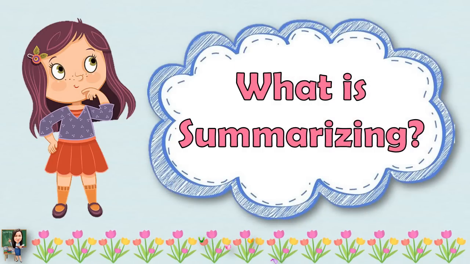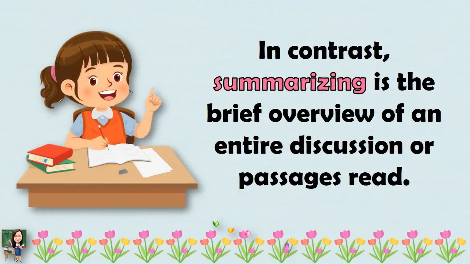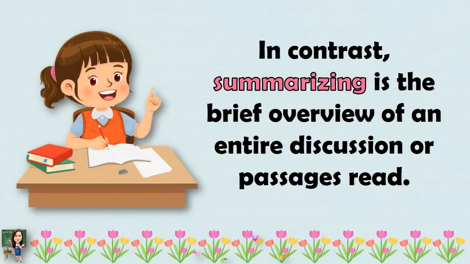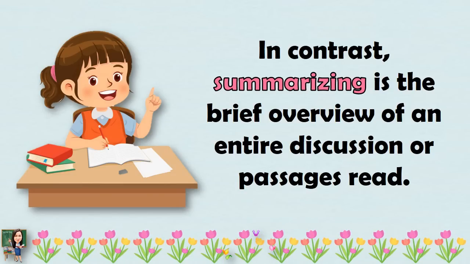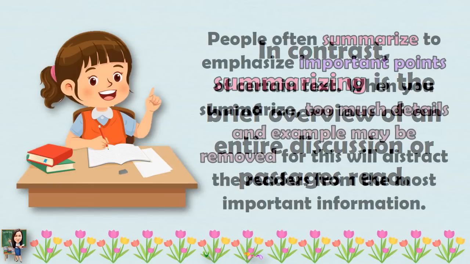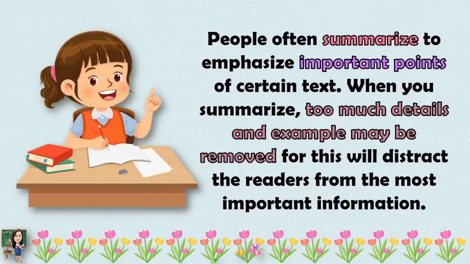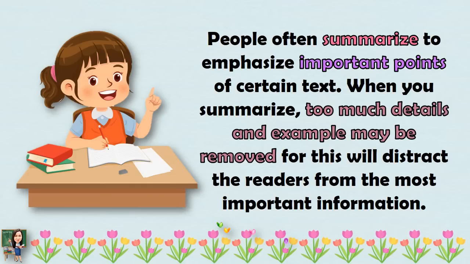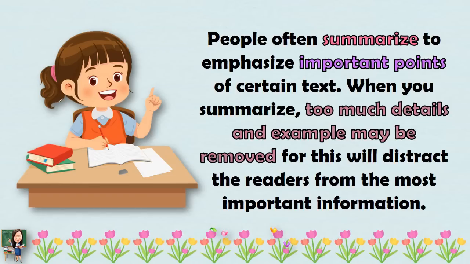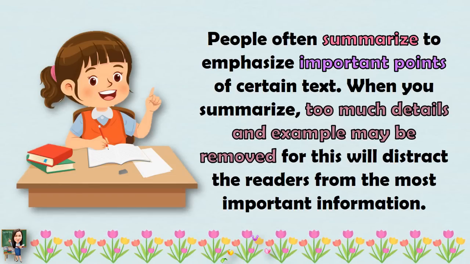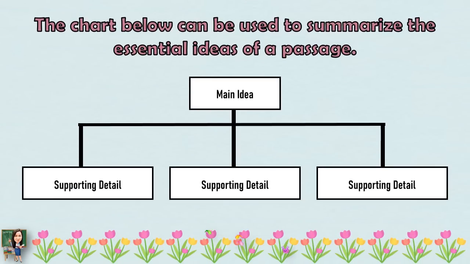What is summarizing? In contrast, summarizing is the brief overview of an entire discussion or passage read. People often summarize to emphasize important points of certain texts. When you summarize, too many details and examples may be removed, for these will distract the readers from the most important information. Let us study the chart below.